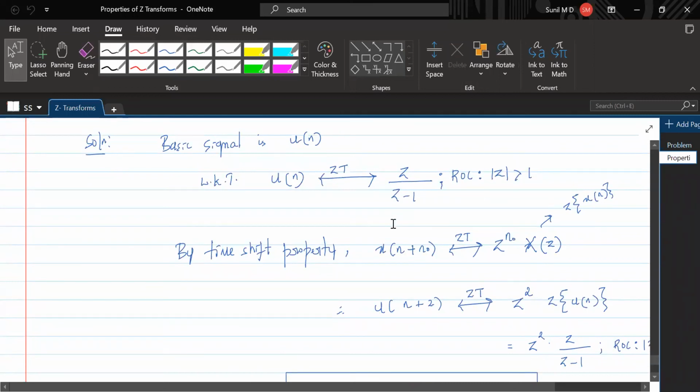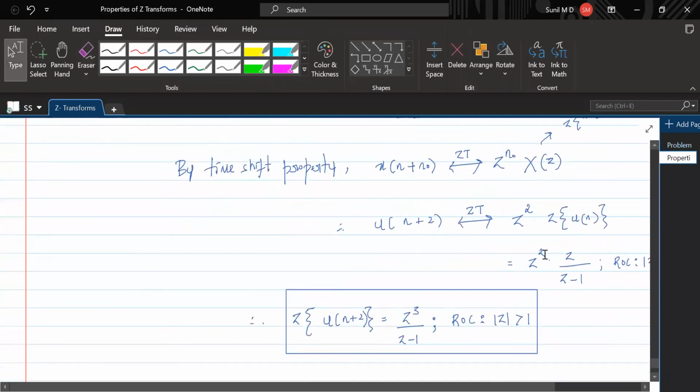If you have u of n plus 2, we write z to the power n naught into x of z. What is this x of z? It is the Z transform of x of n, so here we need the Z transform of u of n. That is how we have solved this problem.